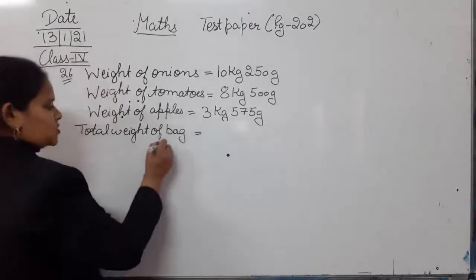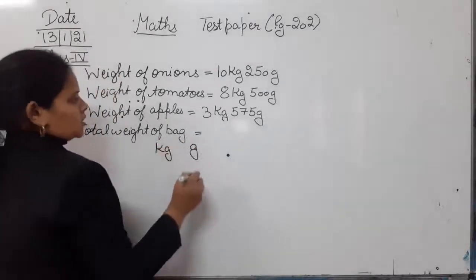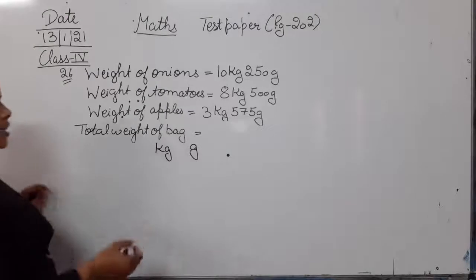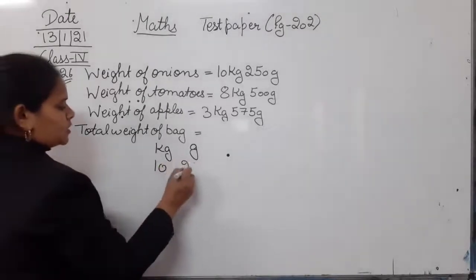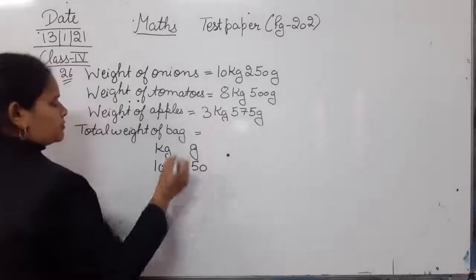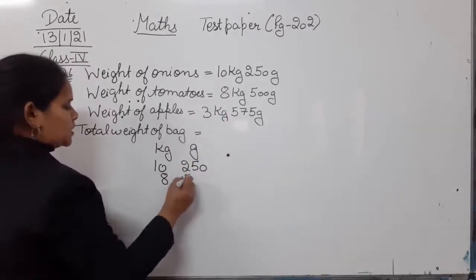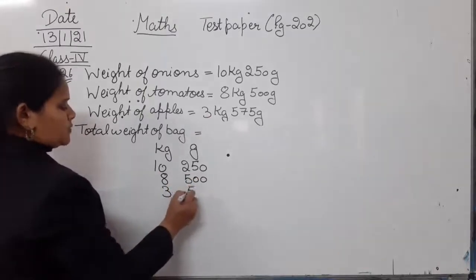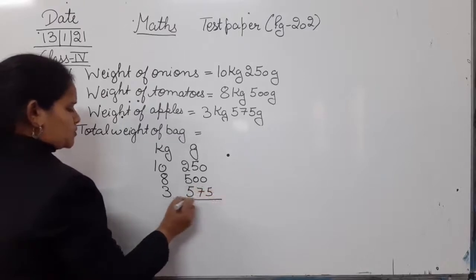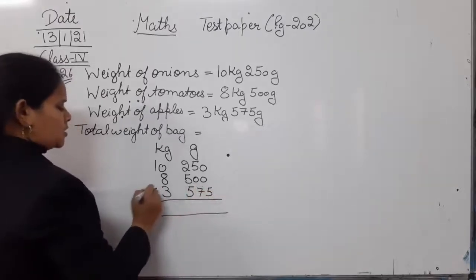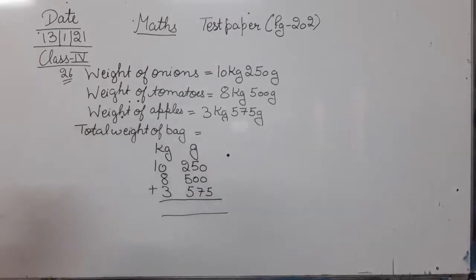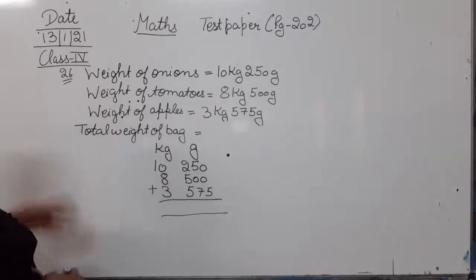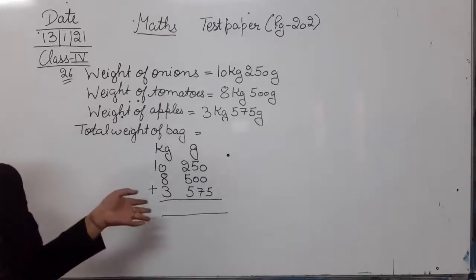Okay, so that is in kg and grams. Let's write all these given measurements in this form. That is 10 kg 250 gram. Next is 8 kg 500 gram. Third is 3 kg 575 gram. So these are the different weights of all these onions, tomatoes and the apples that she had bought. Now we will simply add them all.